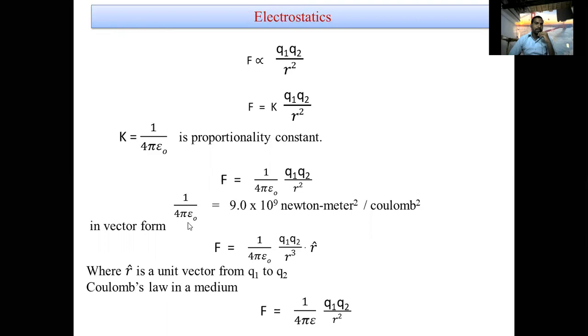Now 1 by 4 pi epsilon naught is equal to 9 into 10 to the power of 9 Newton meter square by Coulomb square. In vector form, this force is F is equal to 1 by 4 pi epsilon naught Q1 Q2 by r cube into r vector, where r cap is a unit vector from Q1 to Q2. This force is indicated the force in a medium. That's why Coulomb's law in medium, F is equal to 1 by 4 pi epsilon naught into Q1 Q2 by r square.